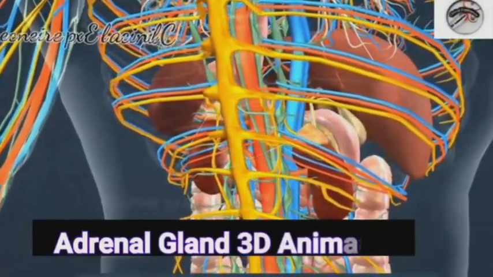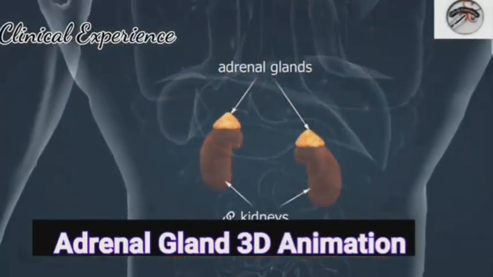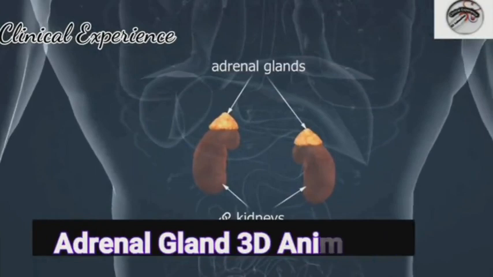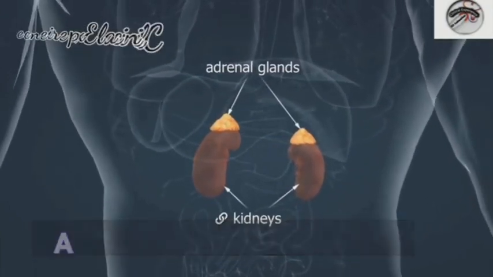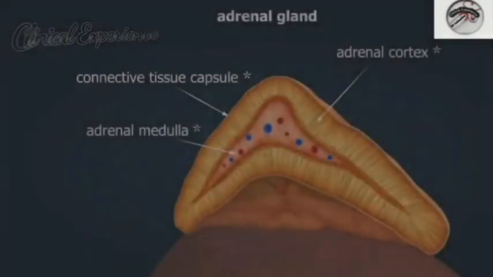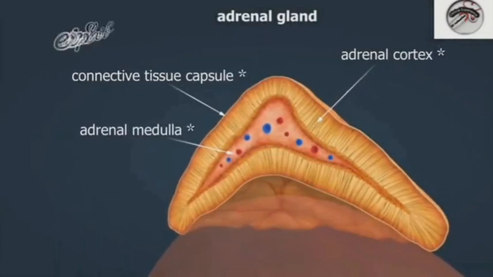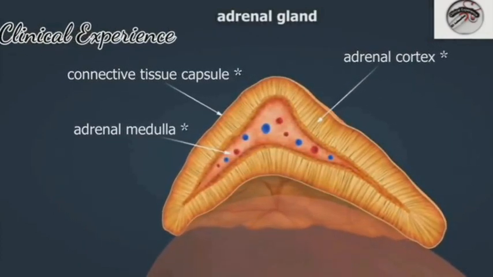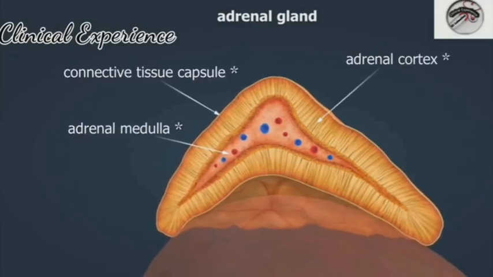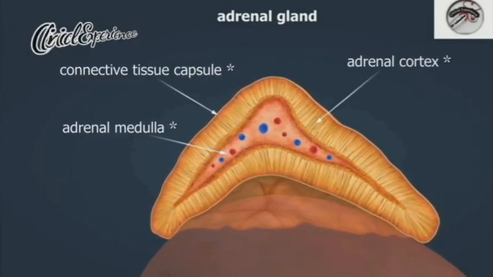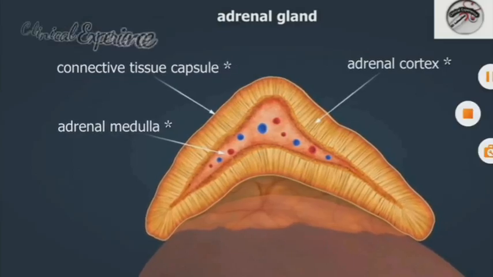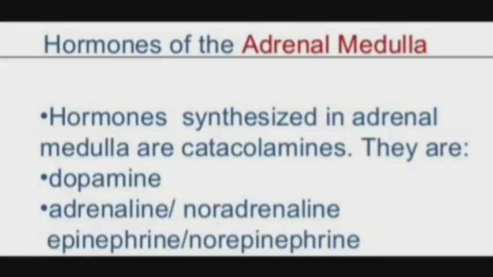Yes, let us find one more important gland of the body, that is adrenal gland. Just above the kidneys, we find this important gland of the endocrine system, the adrenal gland. If you take the section, outer cortex, inner medulla, and there is a connective tissue which binds these two. Adrenal medulla secretes three types of hormones called dopamine, adrenaline, and epinephrine. All the three are very important to the body.